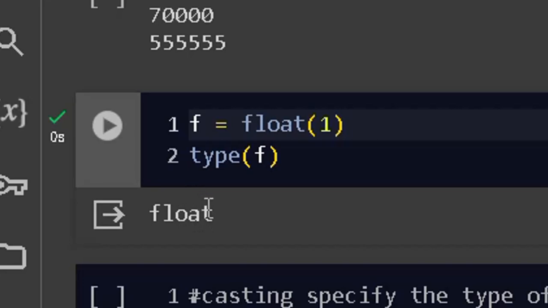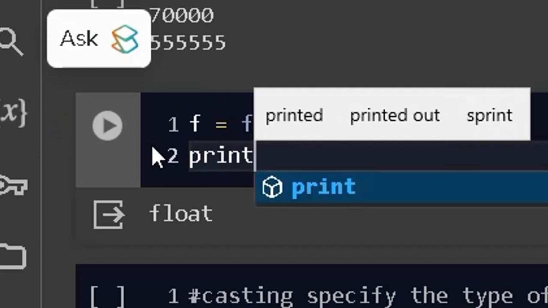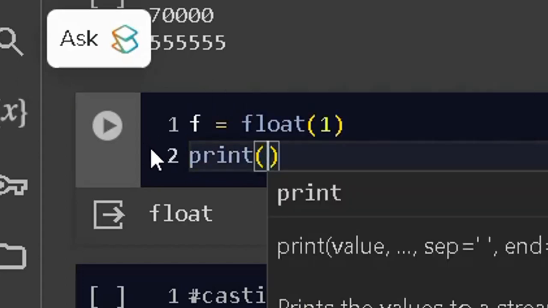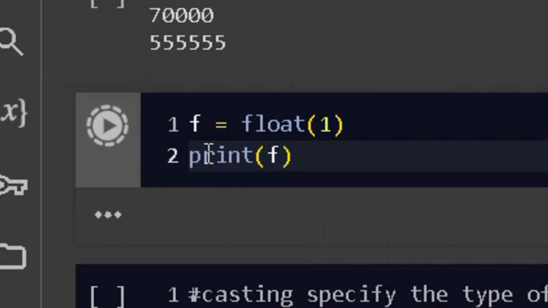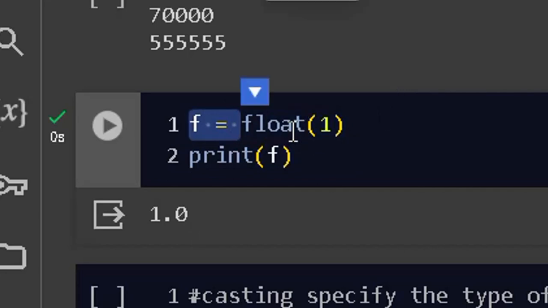Do you see what happened here? So this is how this can be done. And if you want to see the printout of this data, put print here and run the same code, and you'll be able to see 1.0 because you have put float in front of it.